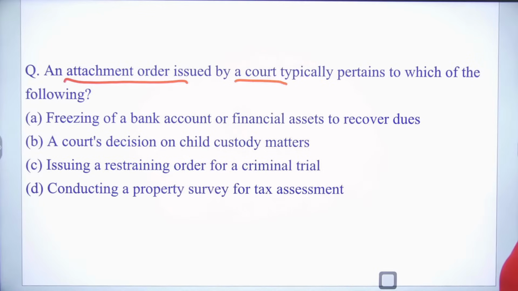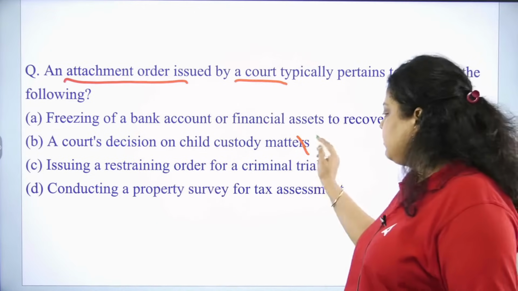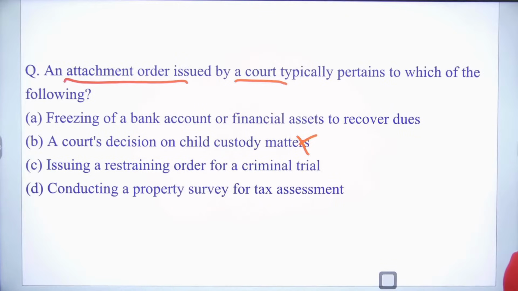First is saying freezing a bank account or financial assets to recover the dues. A court's decision on child custody matters. Issuing a restraint order for a criminal trial. And next we have conducting a property survey for tax assessment.